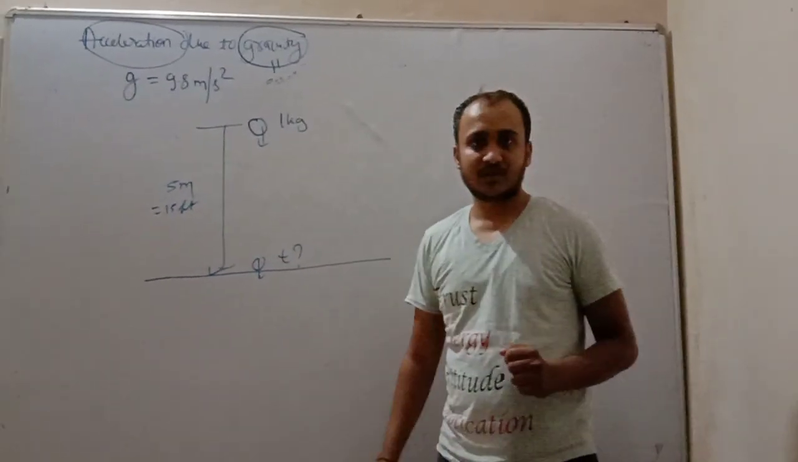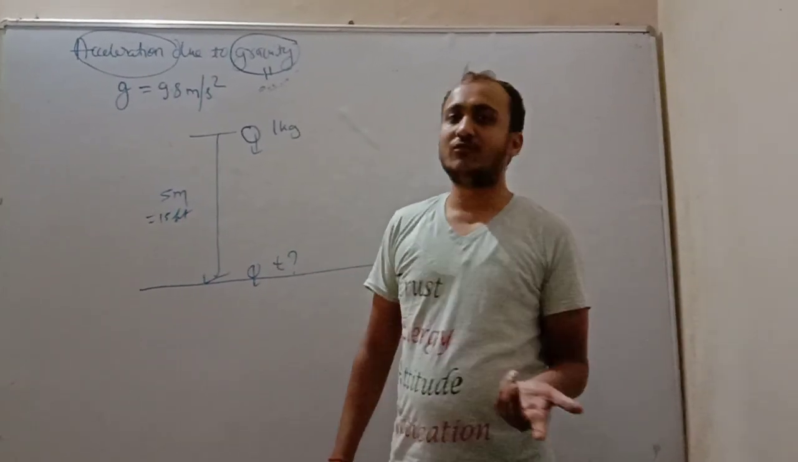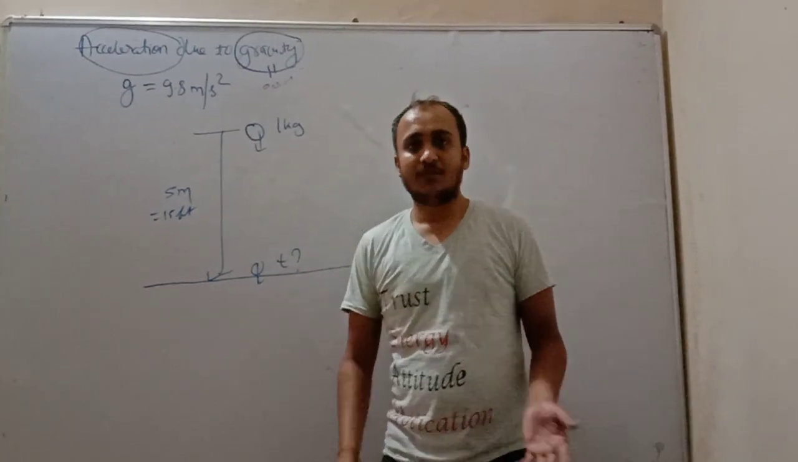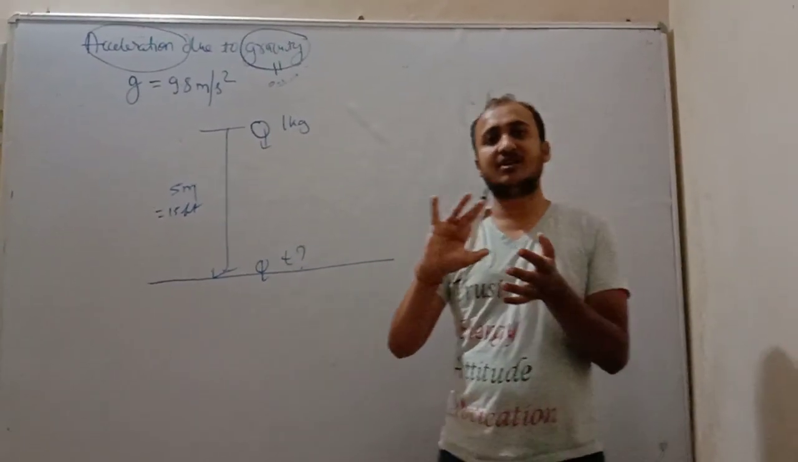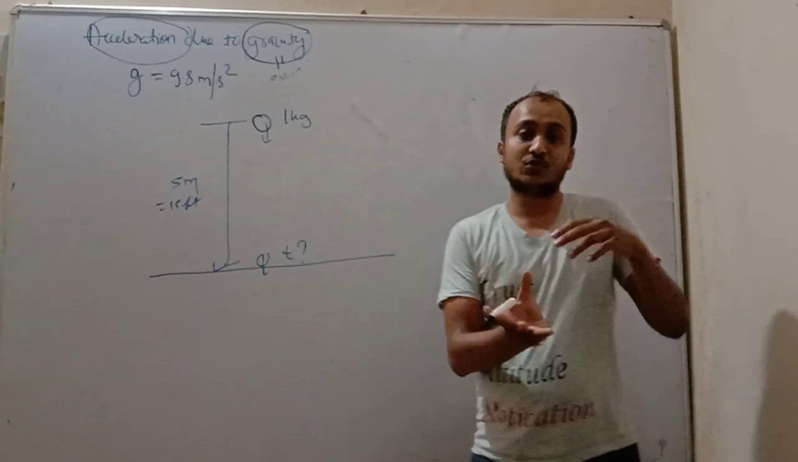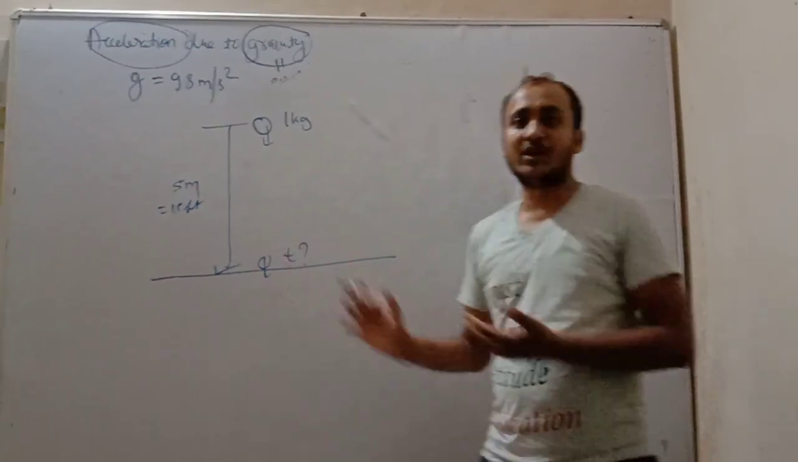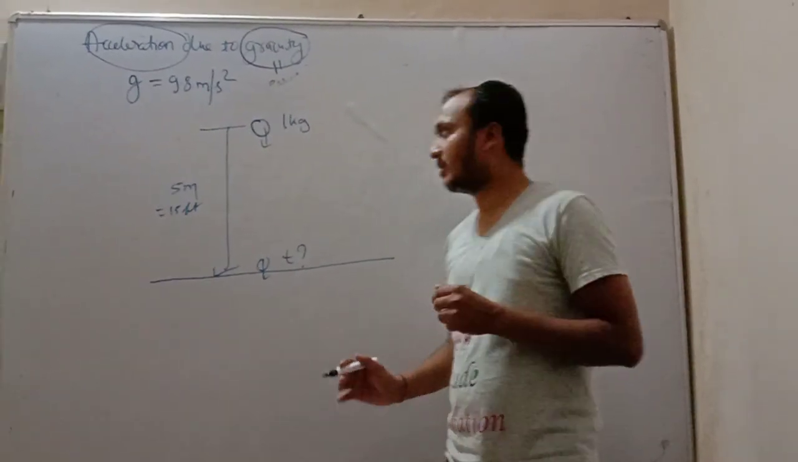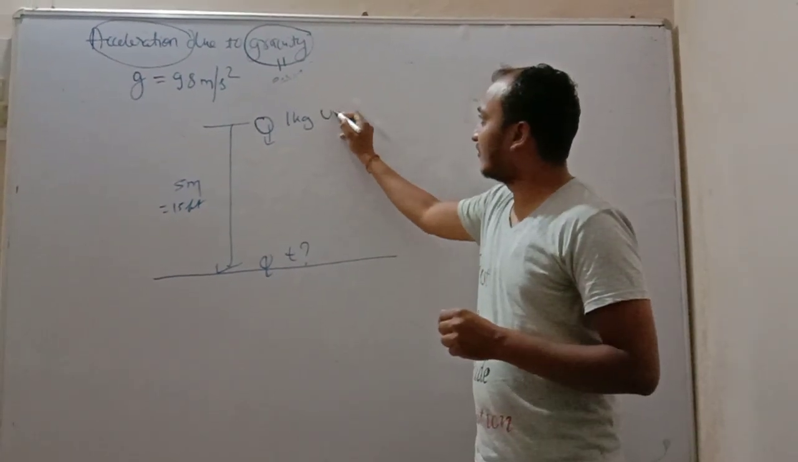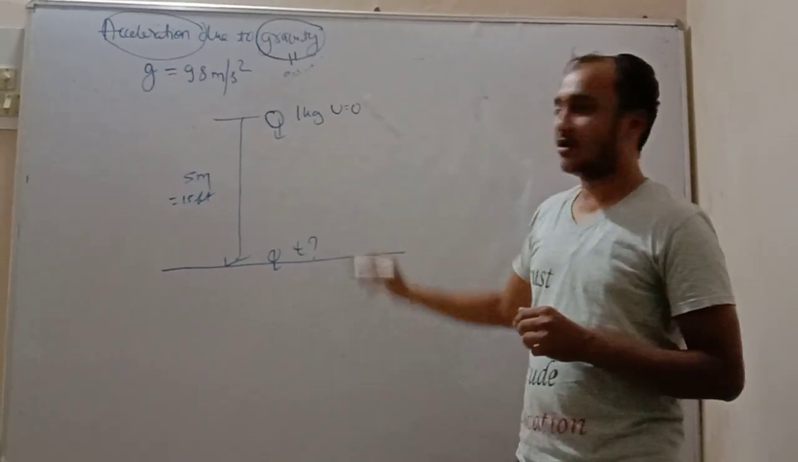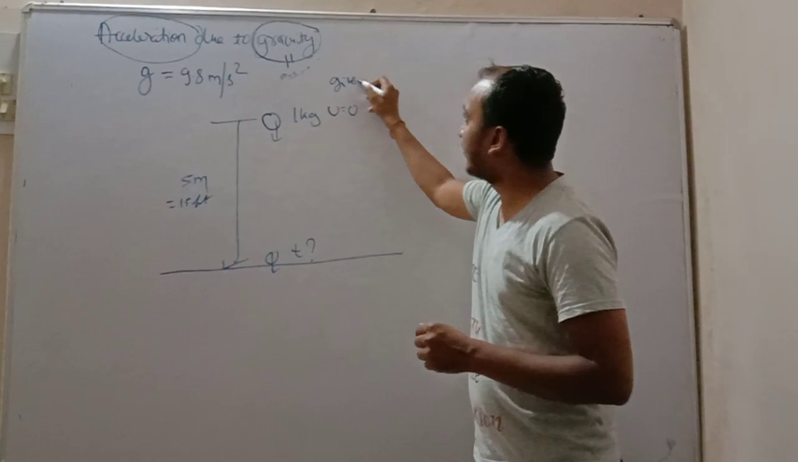reach the ground. Friends, you can use a stopwatch and measure the time, but physics has discovered laws, and without using a stopwatch we can also calculate the time. So let us see how we can calculate time. Friends, what is given? Initial velocity is 0.